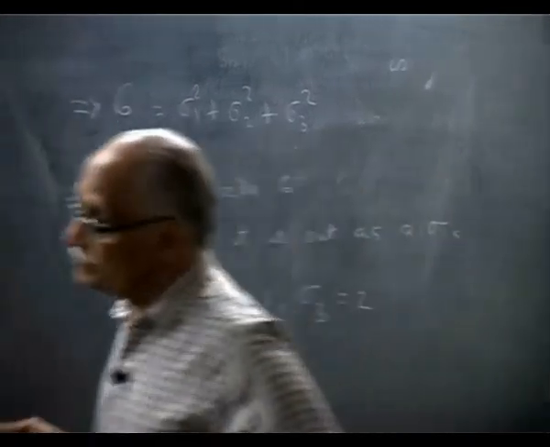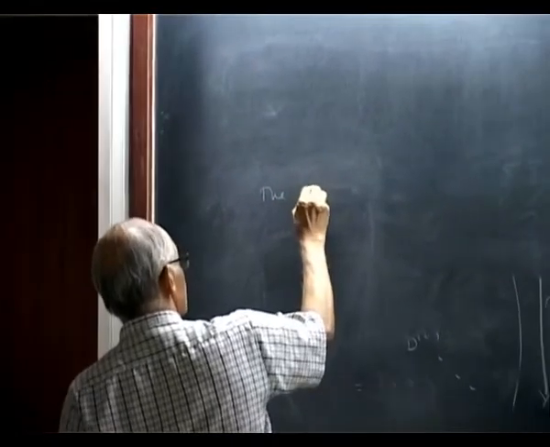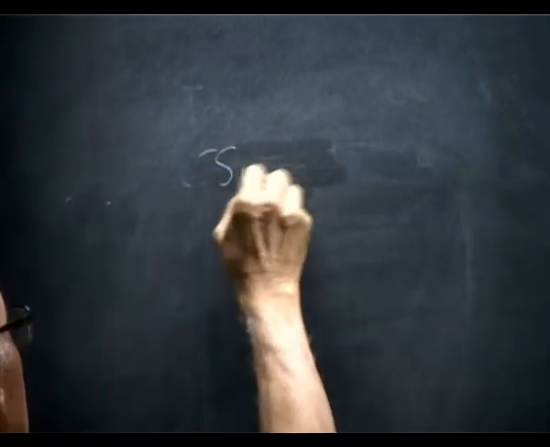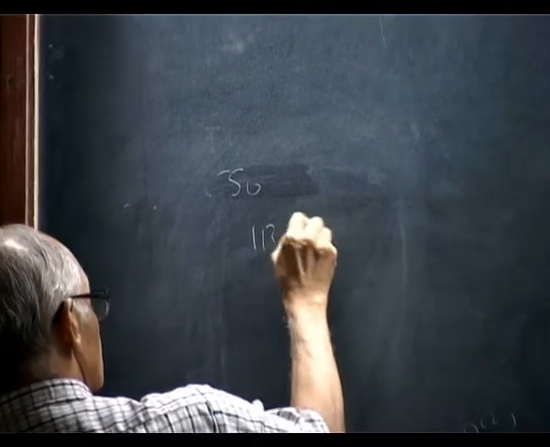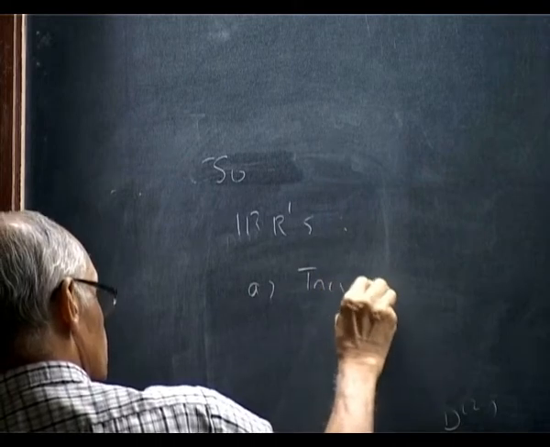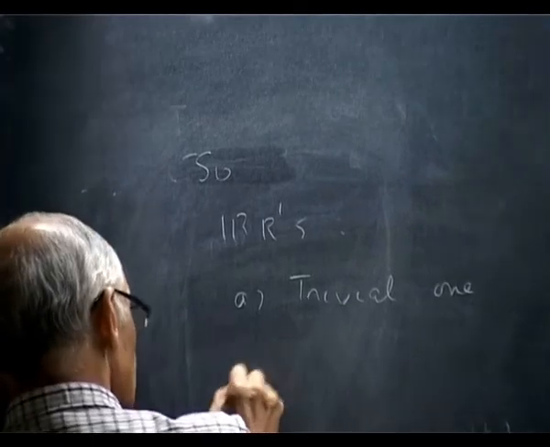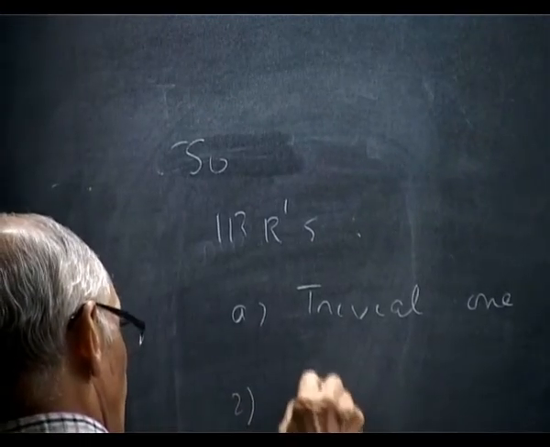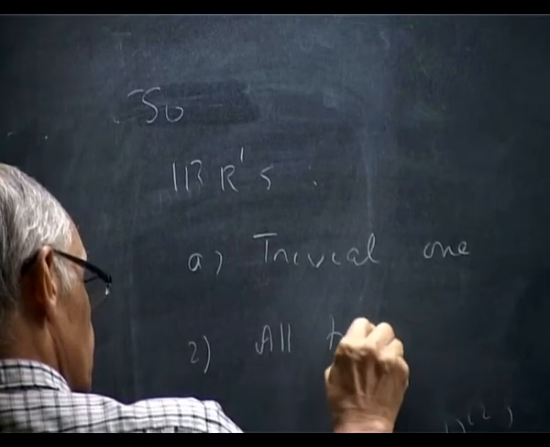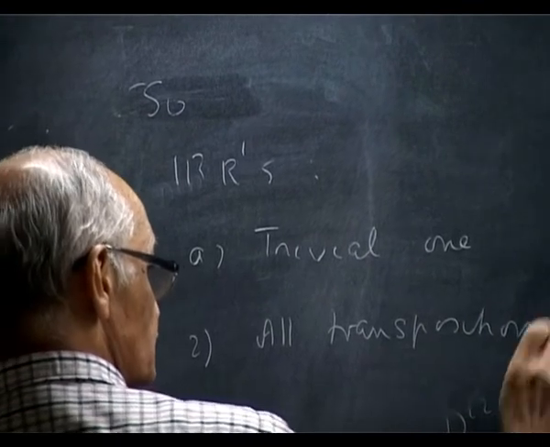So the 1D irreducible representations: one is the trivial one, where all elements go to 1. The second is where all transpositions go to -1.